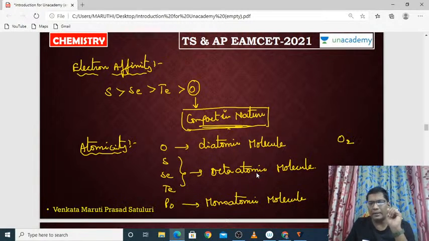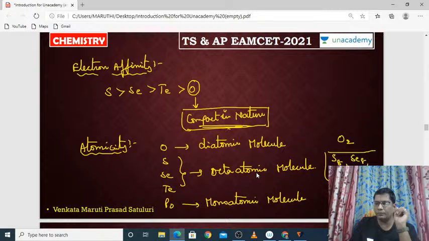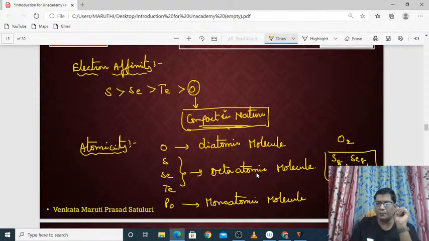O2 అని రాయాలి. సల్ఫర్, సెలీనియం, టెలూరియంలు S8, Se8, Te8 అలా రాస్తాం. Okay. Then after that, polonium రాయాలంటే it's only a single element. Of course, it is a radioactive element. So these are all the atomicity.